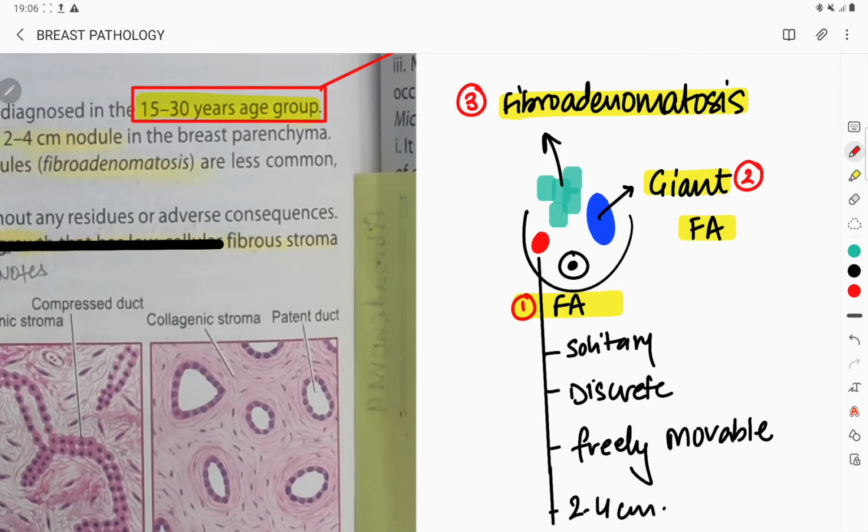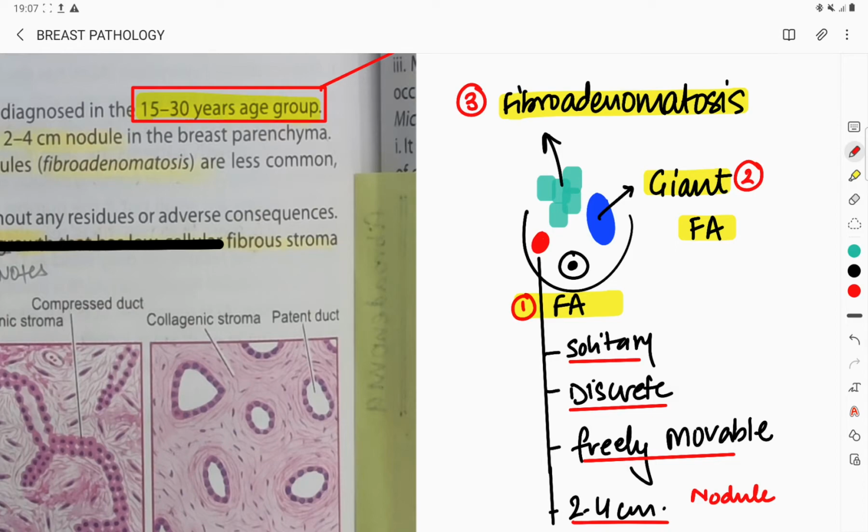Okay, so in fibroadenoma you will have a solitary, obviously one, discrete, freely movable, and 2 to 4 centimeter nodule. It is solitary, lying separately on the side, discrete, freely movable, 2 to 4 centimeter nodule. This is fibroadenoma.